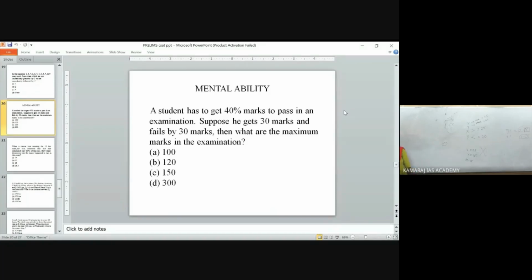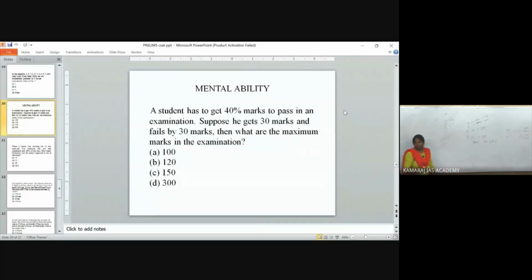20th slide, just a sample question. We'll finish off the session soon, in 5 minutes. Please listen. A student has to get 40% marks to pass in an examination. So, a simple question: for passing, how much marks does he have to get? 40 percentage marks. If he gets 40 percentage, he is passed. Now, suppose he gets 30 marks and fails by 30 marks.